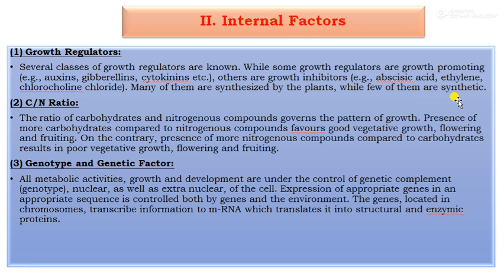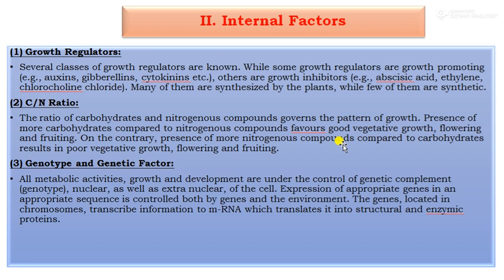Then the second one, that is C:N ratio, the carbon nitrogen ratio. The ratio of carbohydrate and nitrogenous compounds governs the pattern of growth, as the presence of more carbohydrate compared to nitrogen compounds favors good vegetative growth, flowering and fruiting. On the contrary, the presence of more nitrogenous compounds compared to carbohydrates results in poor vegetative growth, flowering and fruiting.